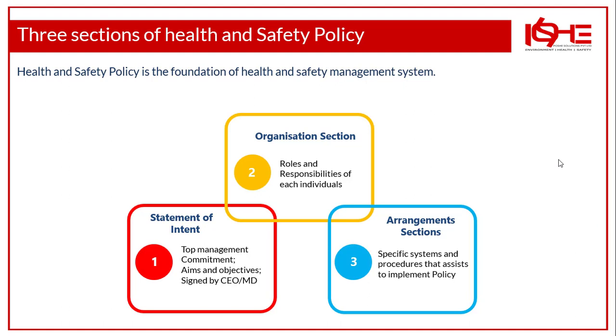Or the managing director, what is his responsibility? The general manager, what is his responsibility? The supervisor, what is his responsibility? Or the workers, what are their roles and responsibilities? So here we discuss the roles and responsibilities of everyone involved in the organization.